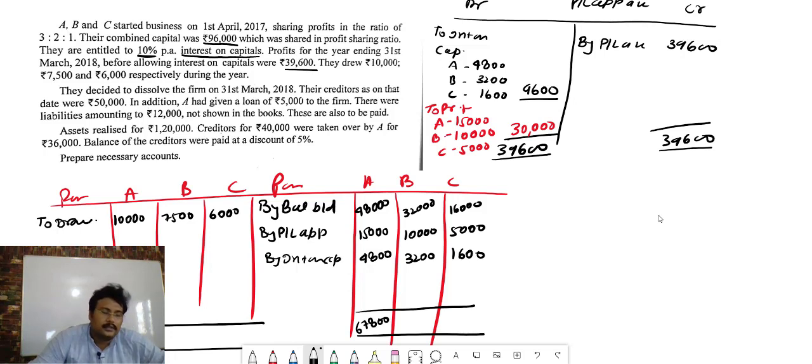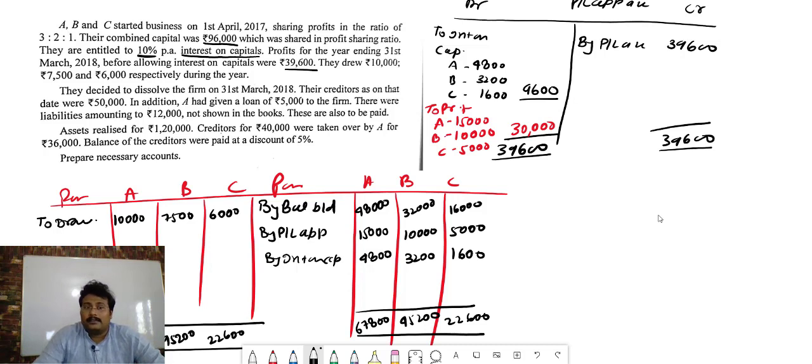67,800. This side total is coming how much, bacha? 45,200. And this side total is coming how much, bacha? 22,600. So 67,800, 95,200 and 22,600. Deduct that, and whatever the balance is there, that will be to balance CD.